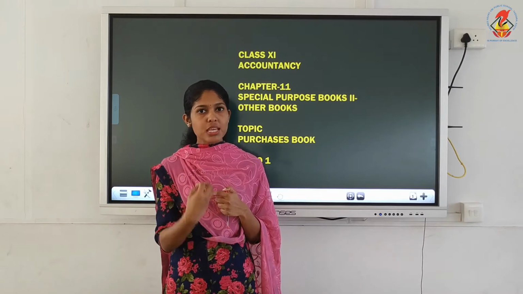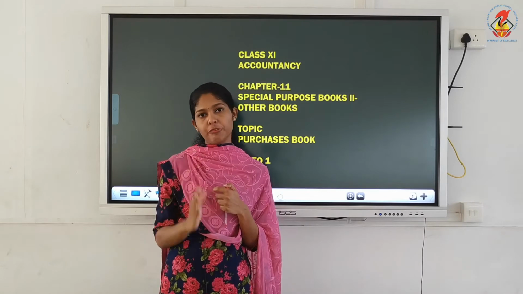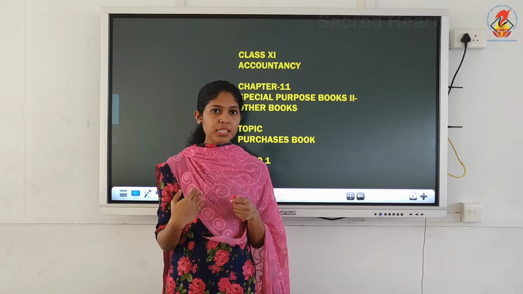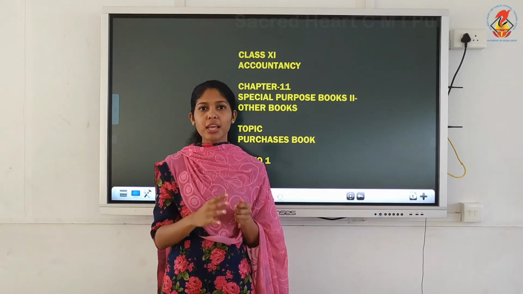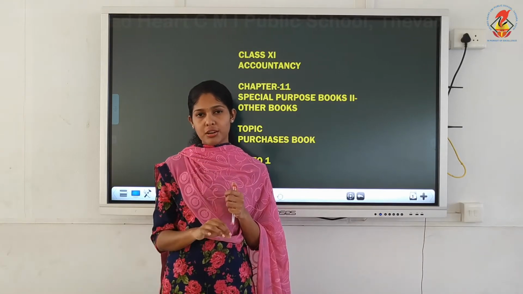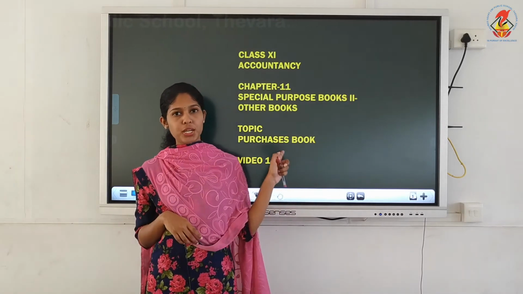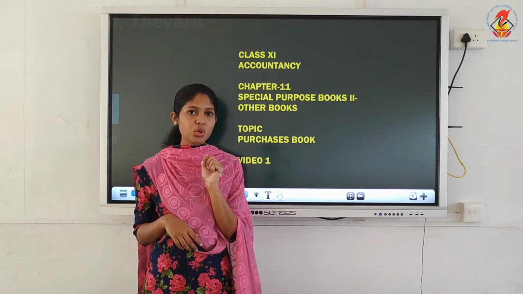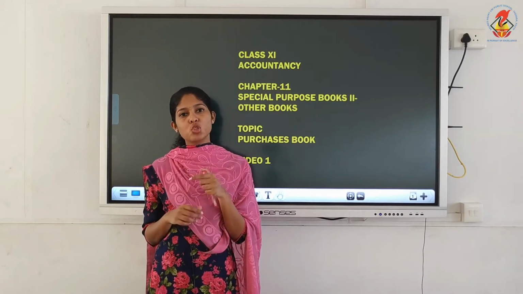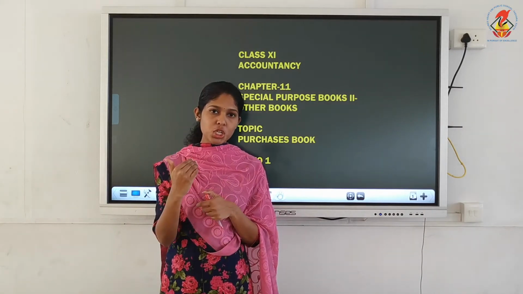Credit purchase means immediately you will not make the payment. You are always the firm, so the firm is purchasing some goods and is not making the payment on the same date. That means right now you are not making the payment, so it is purchasing goods on credit basis. Only credit purchase of goods will be recorded in purchases book, or it is also known as purchases journal. Why is it also known as purchases journal? Because it is the subdivision of journal.